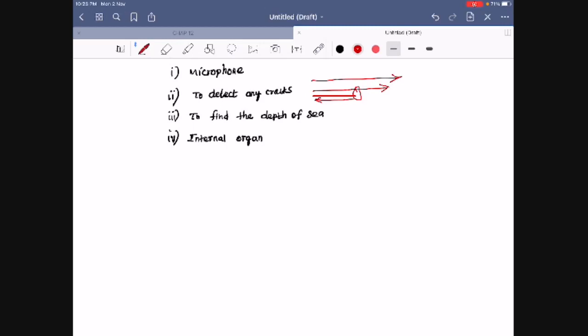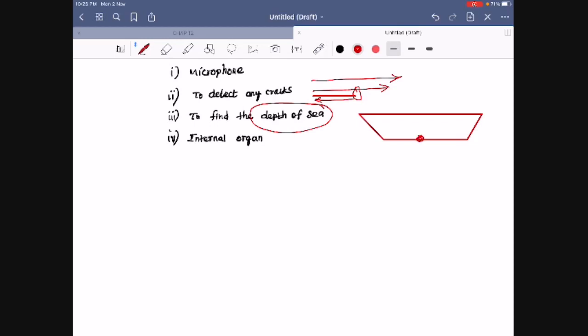Okay students, and the next thing is, you have to know the depth of the sea, how they calculate it. For example, see here, this one is a boat.